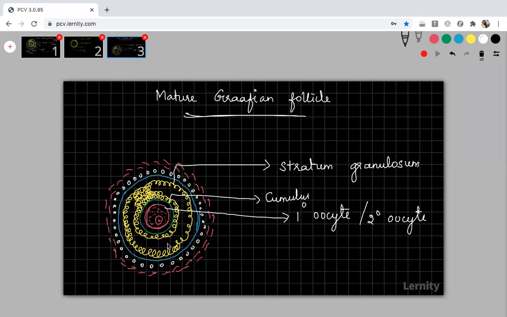And this is the antrum. The cavity is the follicular antrum, which is filled with fluid. Okay, that fluid you can represent. So that is the liquor folliculi.